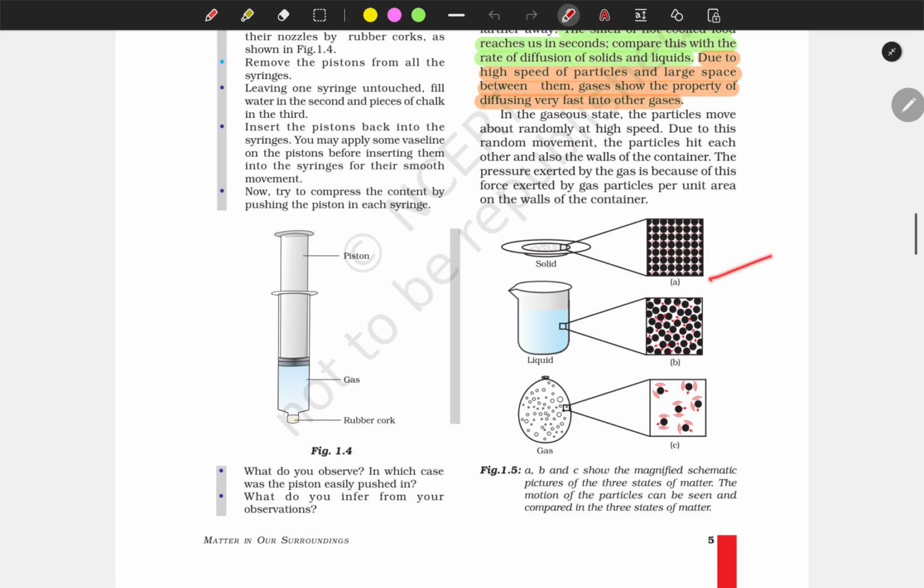There is also a pictorial representation. In solids, the constituent particles are intact, they cannot move. Liquids can move, but comparatively less. But in the gaseous state, the particles are very far, and they vibrate and move randomly all the time.